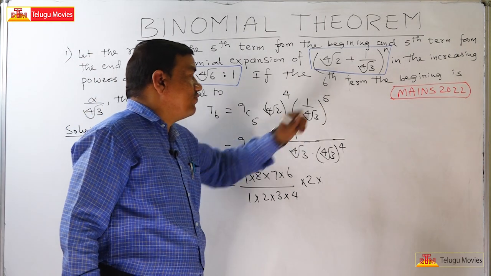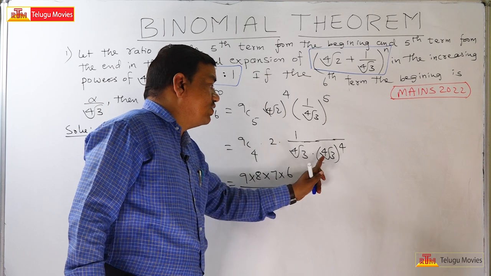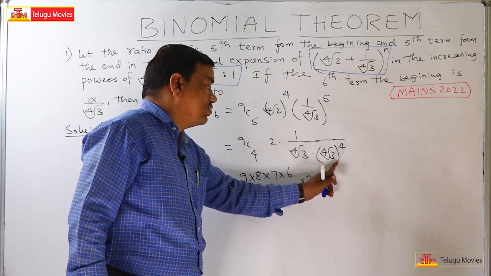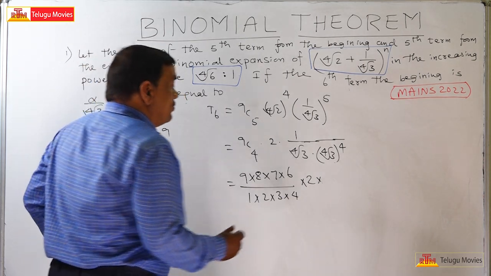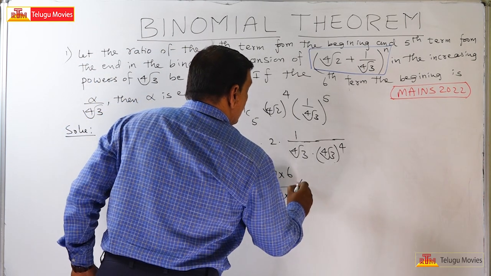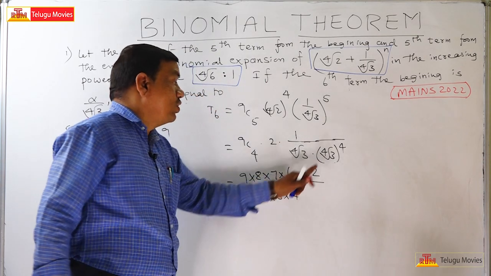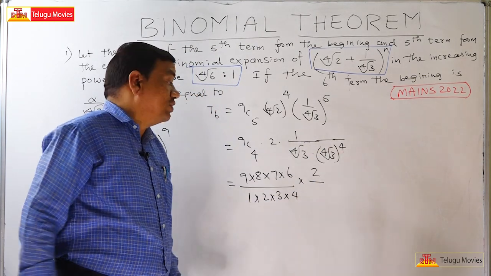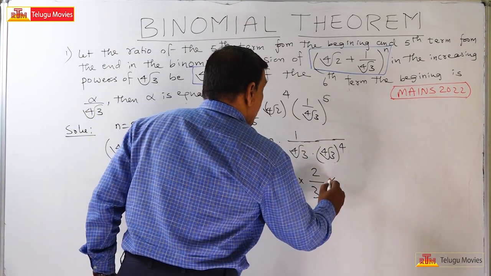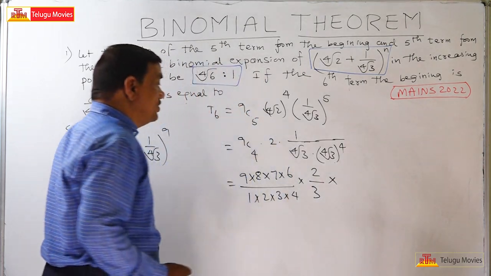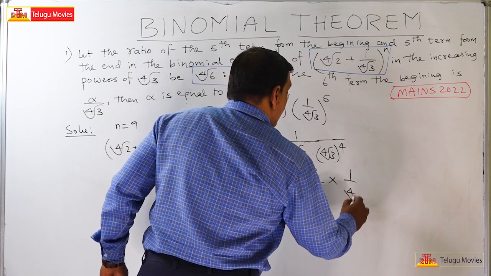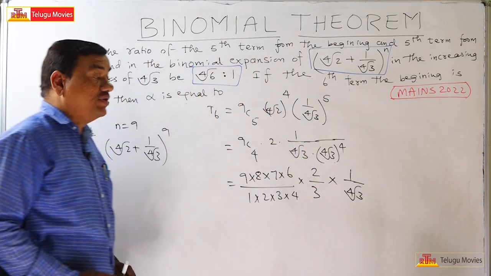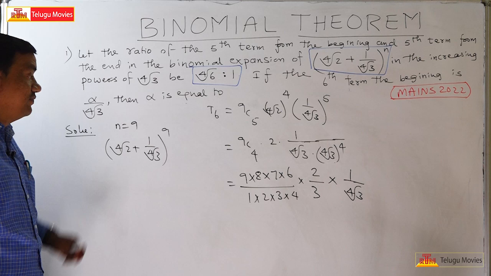If you multiply these two, you will get the power 5, no problem. Now (4th root of 3) whole to the power of 4 has the value 3. Keep it as 4th root of 3, because we want 4th root of 3.